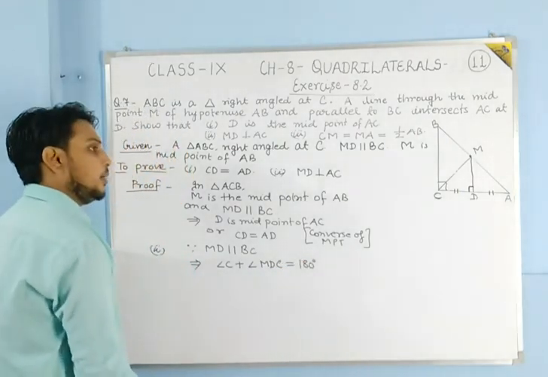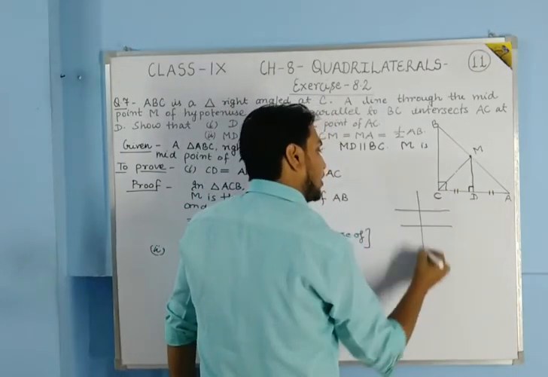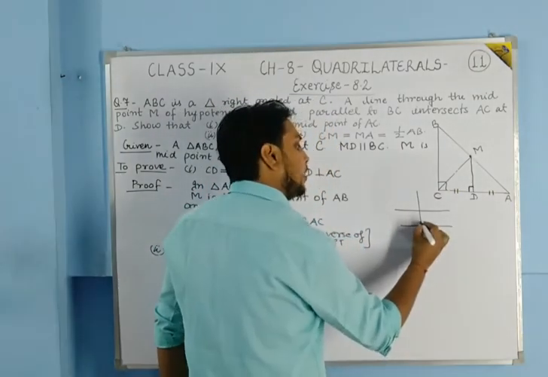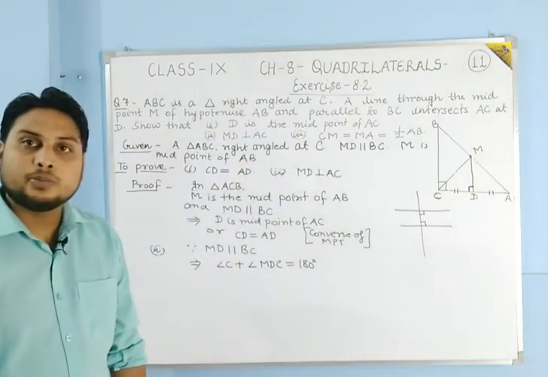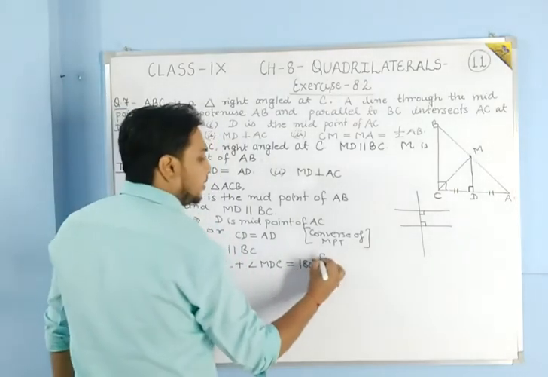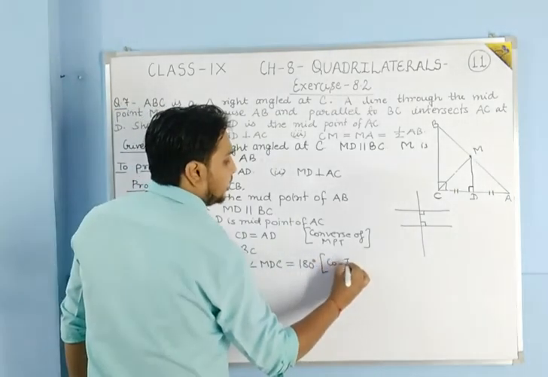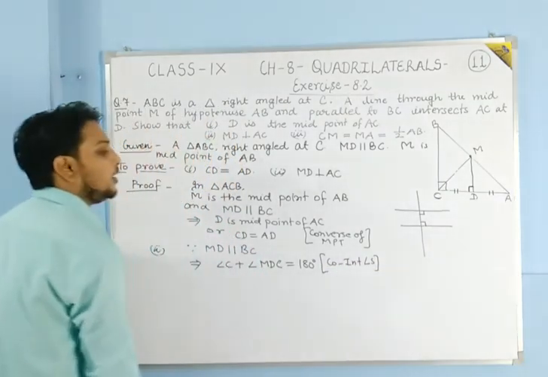Why? Because students, if two lines are parallel and one transversal intersects them, then the sum of co-interior angles should be equal to 180 degree. So here the sum of these two should also be equal to 180 degree. The reason is co-interior angles.